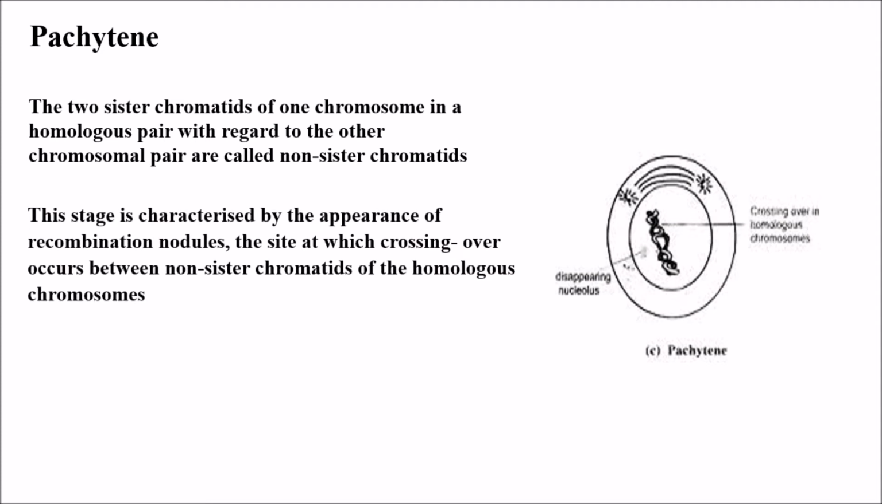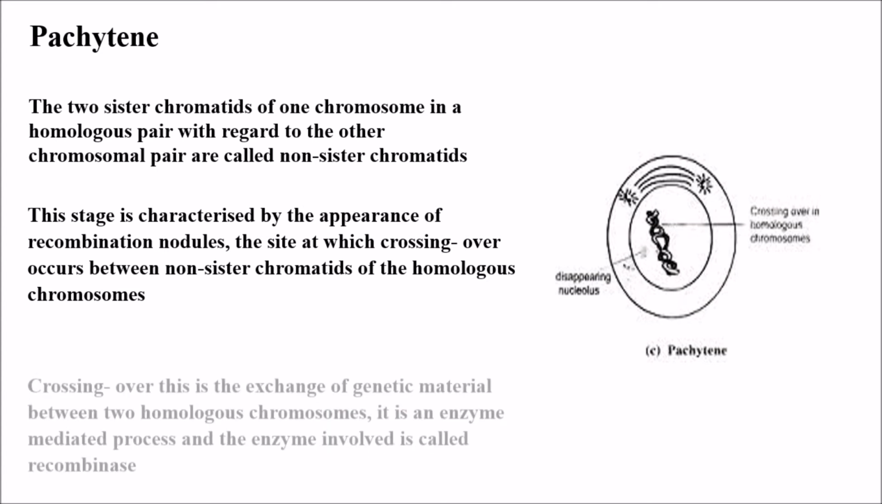This stage is characterized by the appearance of recombination nodules, at which crossing over occurs between non-sister chromatids of the homologous chromosomes. So the recombination nodules are the sites where crossing over occurs.